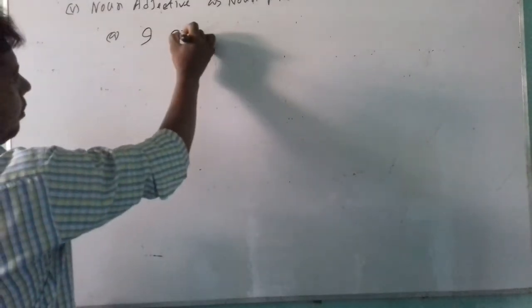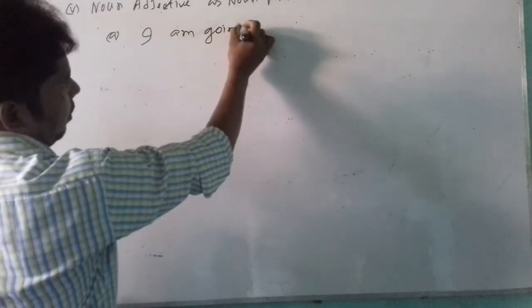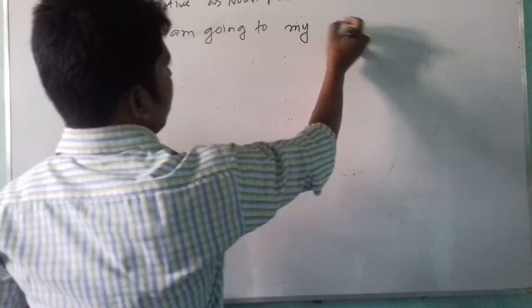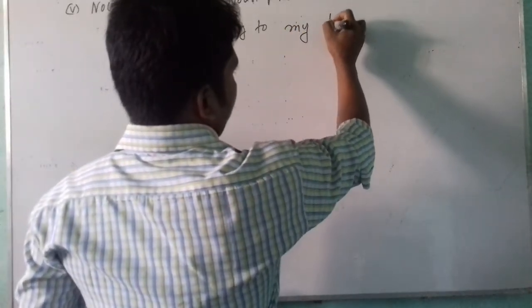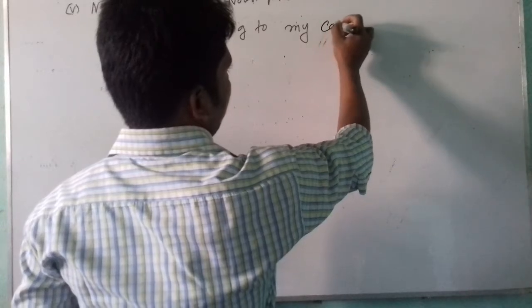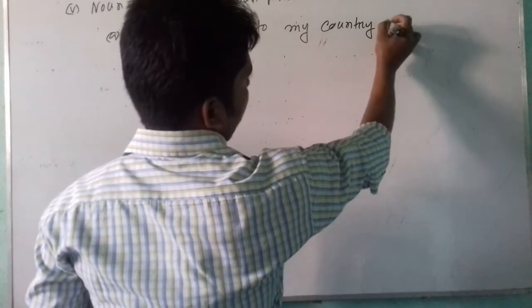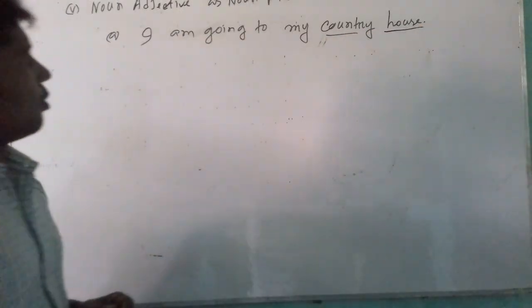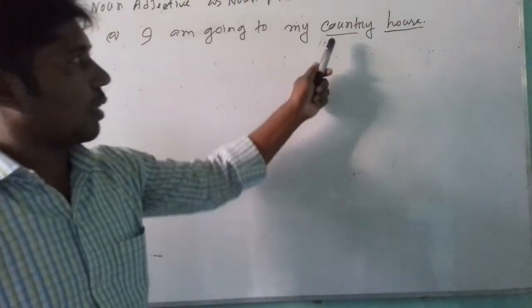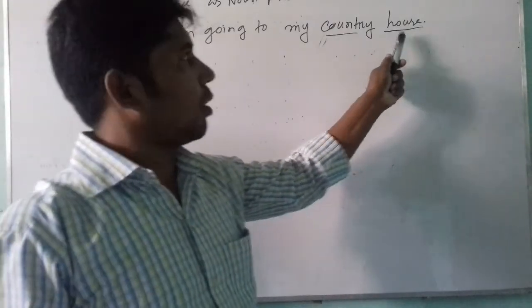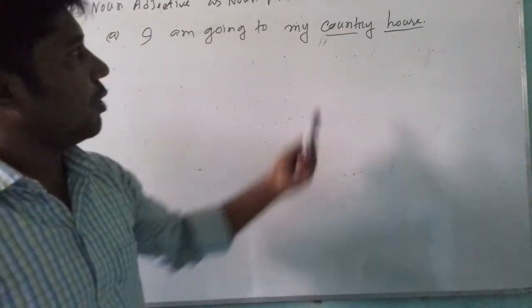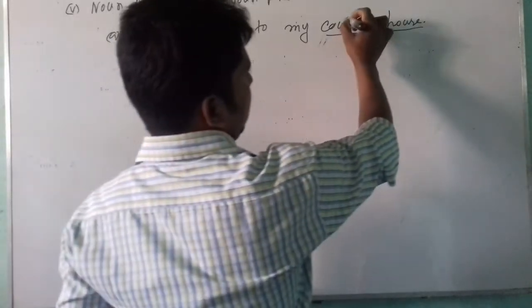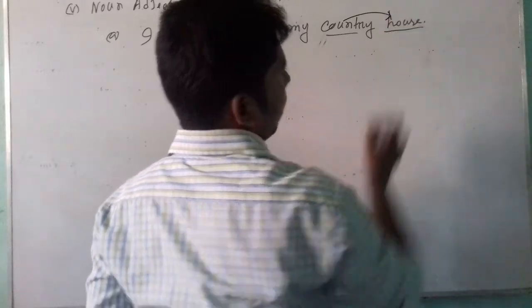I am going to my country house. Country house. Now I am going to my country house. Here country is a noun, house is also a noun. Here two nouns have been used side by side. In country house, country is modifying the word house.